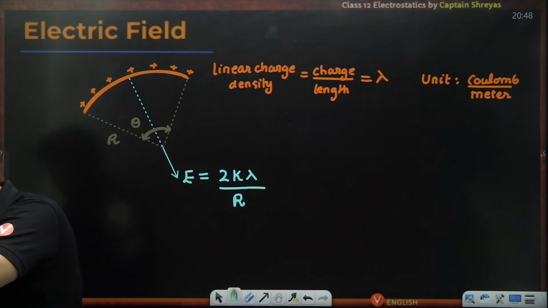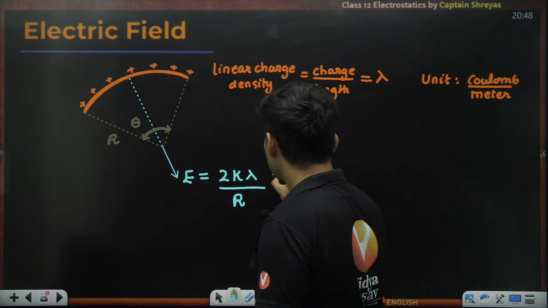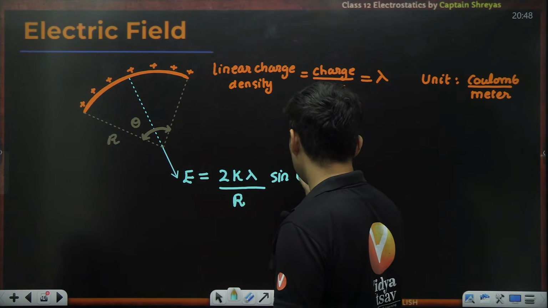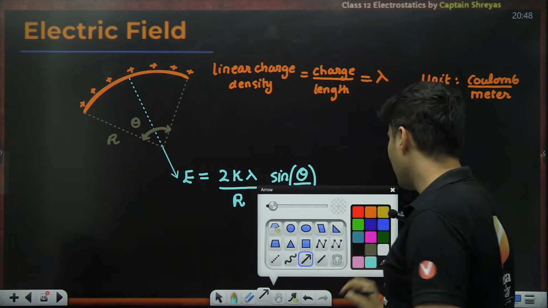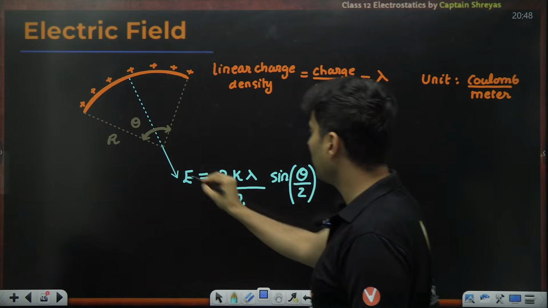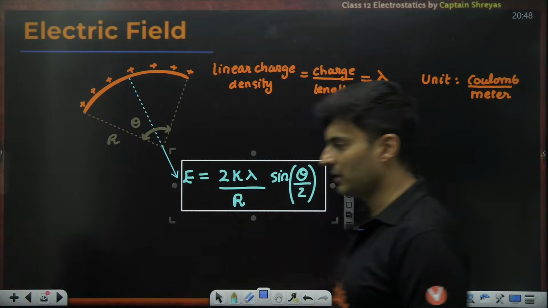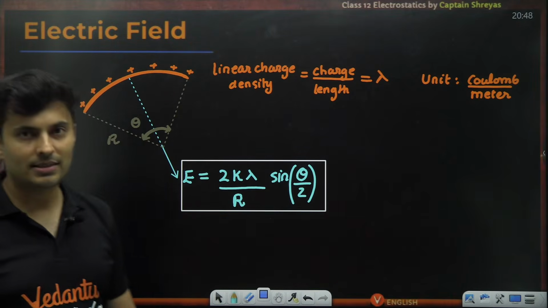What is the answer that you will get? There is some trigonometric formula. Yes, you have sine of theta by 2. Sine of theta by 2, that is the answer. This is something which you should remember. This also comes via integration. We are not doing that integration, but just remember it. These are the most important formulas, guys.